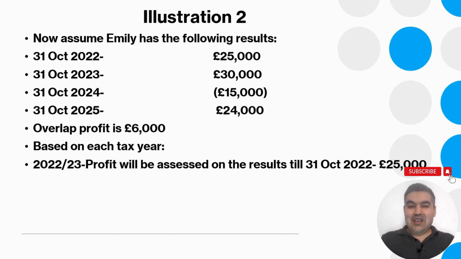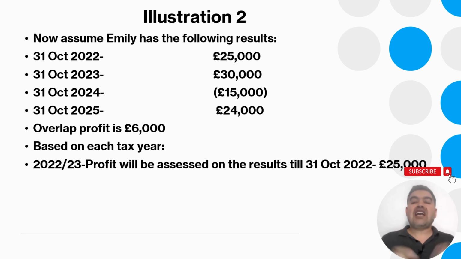Illustration number 2. Now, assume Emily has the following results: 31st of October 2022 with a profit of 25,000, 31st of October 2023 with a profit of 30,000, 31st of October 2024 a loss of 15,000, 31st of October 2025 24,000. She has an overlap profit of 6,000 based on each tax year. So for 2022-23, because there were no reforms at that time, profit will be assessed on the results till 31st of October 2022. That will be 25,000.